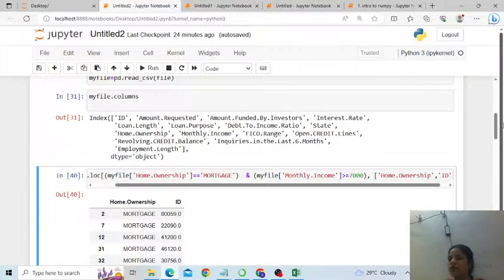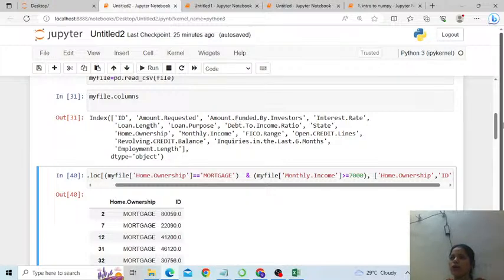Okay, some properties of a pandas data frame, like some functions which can be used with it, like head, tail, or maybe info, or maybe let me say columns. Columns actually is not a function, it's a property. It will display how many columns, dtypes will display the data types of the columns, shape will display how many rows and how many columns it contains, and so on and so forth.